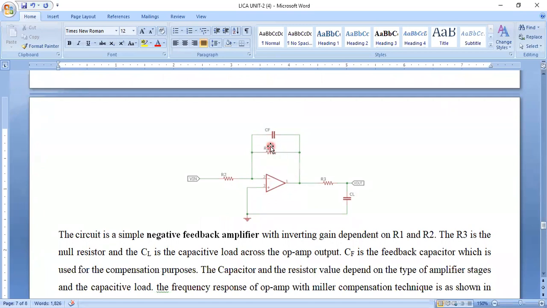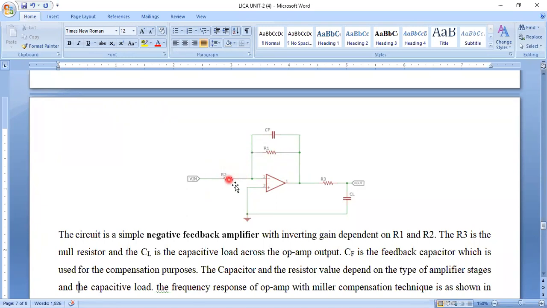We are giving the input to the inverting terminal, that is, the negative terminal of the operational amplifier. The gain value depends upon the resistances R1 and R2, that is, the feedback resistance and the input resistance.